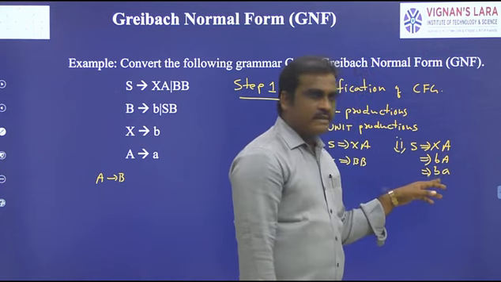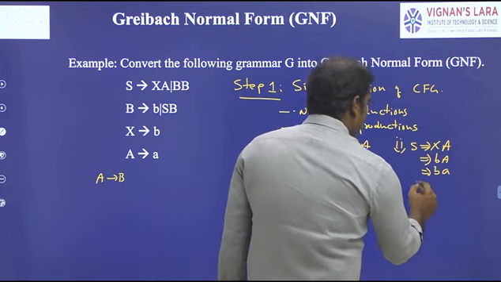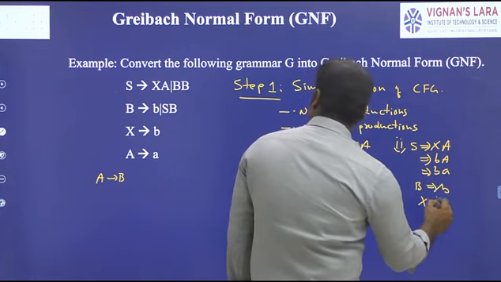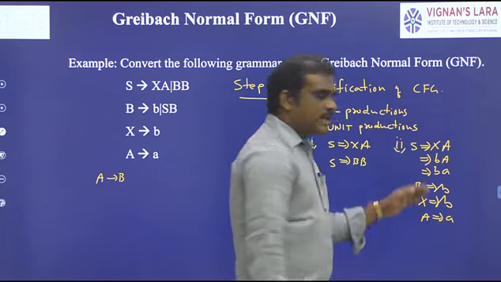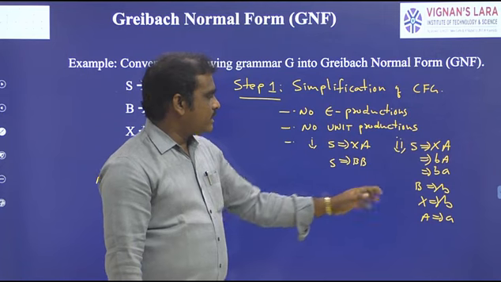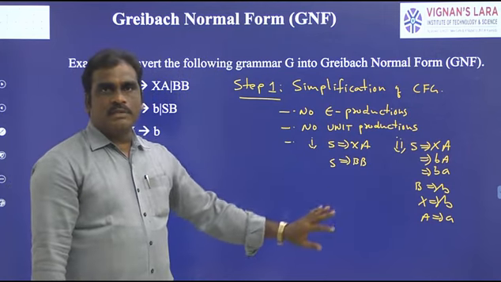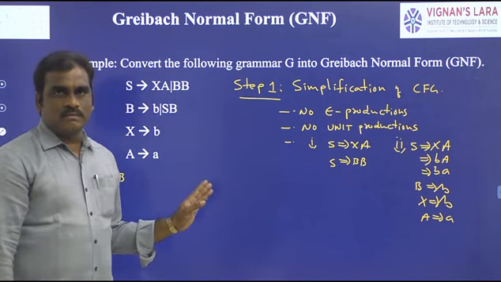So S is deriving a string of terminals. What about the second one? B derives b and X derives b. In the same way A derives a. So each and every non-terminal derives a string of terminal symbols. So by rule 2 also there are no useless symbols. So overall there are no useless symbols.